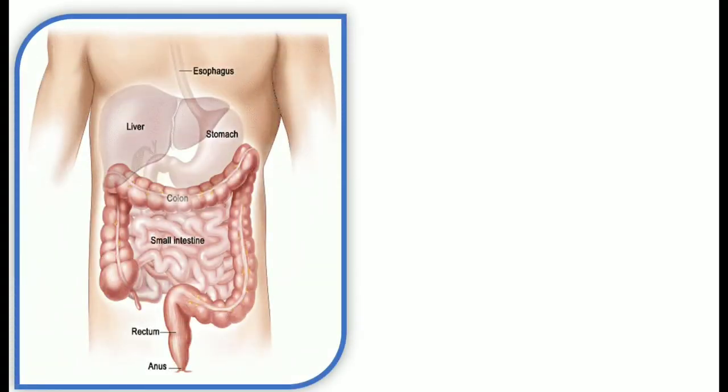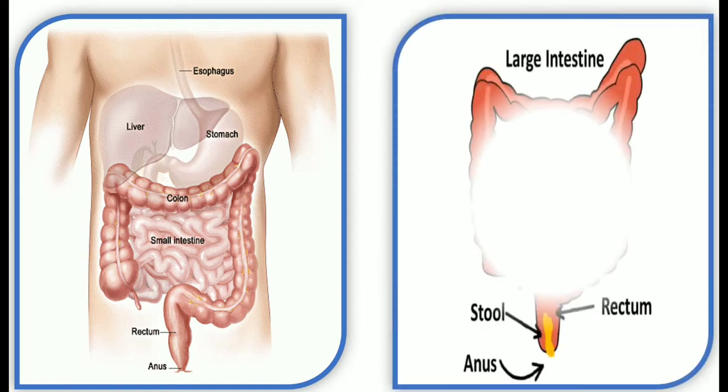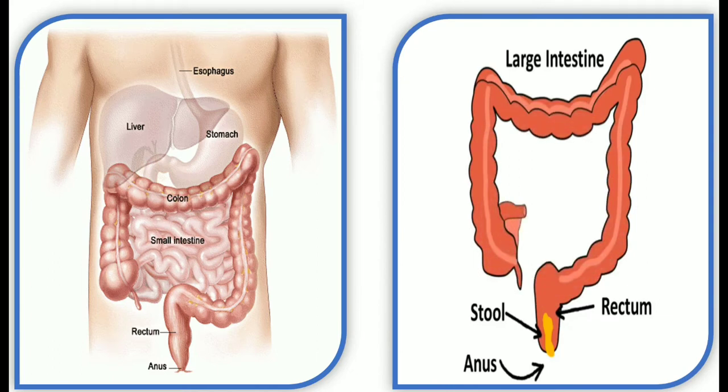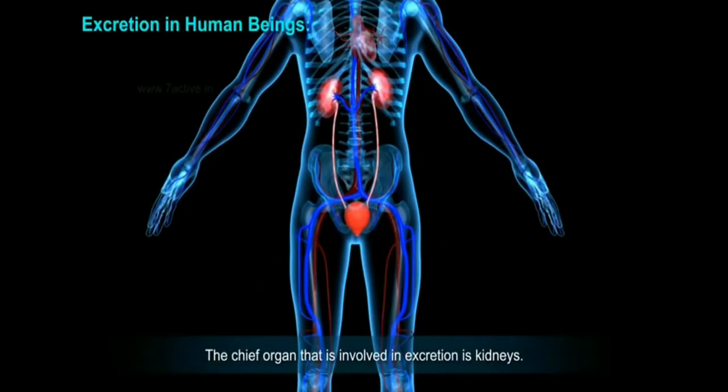That material is removed because it is harmful for our body. So it is given out from the anus. It is a semi-liquid substance, which we call stool or feces, which comes out from the anus, and that is one way of removing the waste from your body. Another way of removing the waste is through the urine.